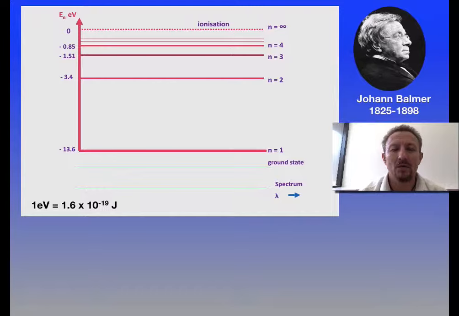Now, you'll notice that it's in units of electron volts. This just makes the numbers a lot easier to work with. 1 electron volt works out to 1.6 times 10 to the negative 19 joules of energy. So for every electron volt, we're giving 1.6 times 10 to the negative 19 joules. Now, what you've got to understand is those numbers in joules are far too small, so it makes it a lot easier for us to quantify these small numbers in numbers which are a lot easier to work with. So let's see what happens.